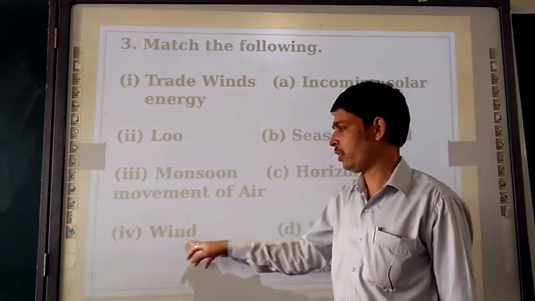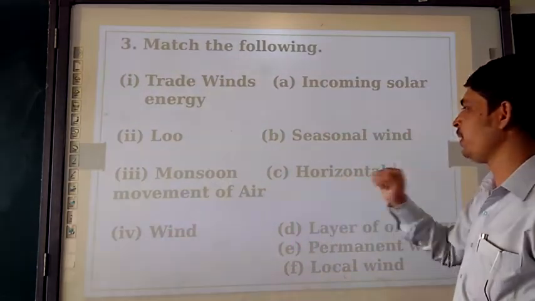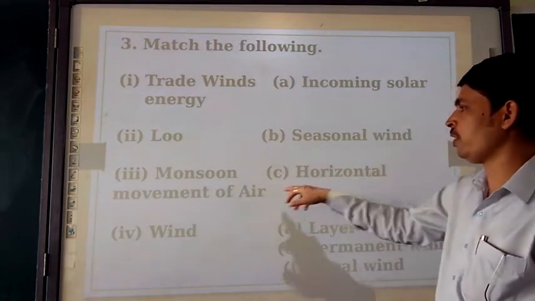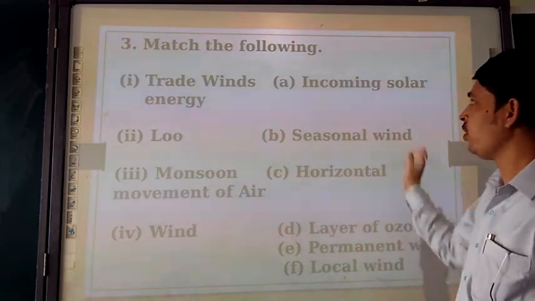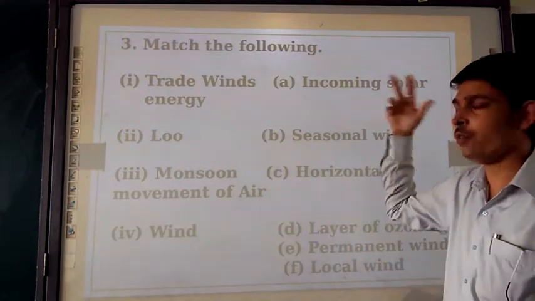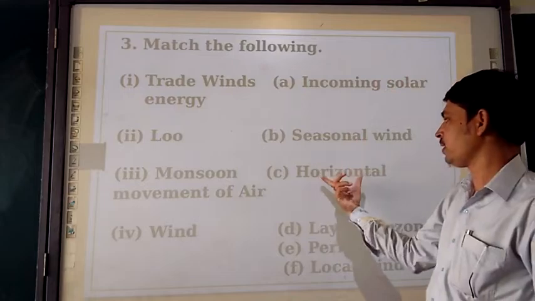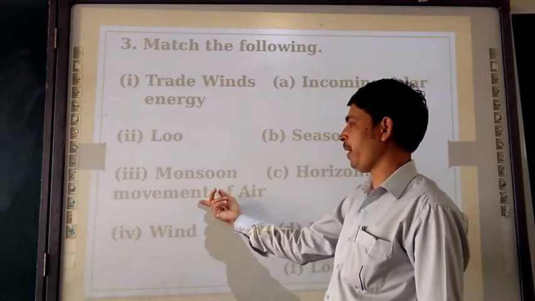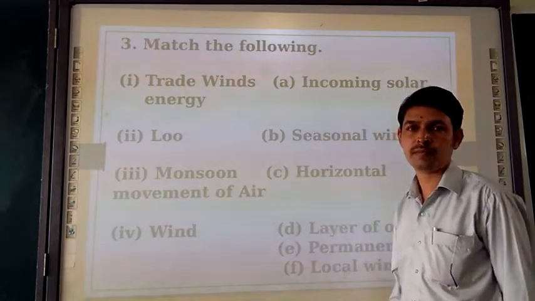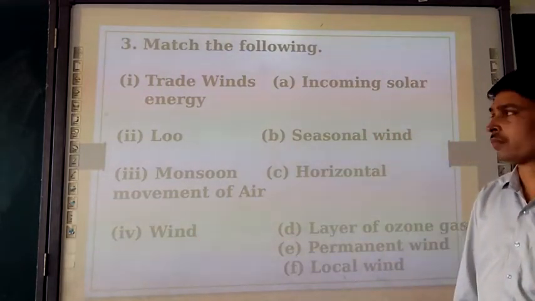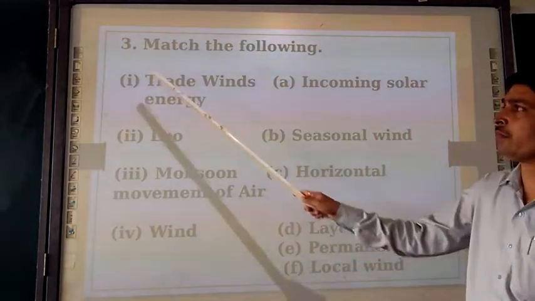Next, wind. So what is wind? Wind means what? It's a horizontal movement of the air, or it's a layer of ozone gas, or it's an incoming solar energy. What is that? So the correct answer is the horizontal movement of air. That is called as wind. Once again I will repeat for you.